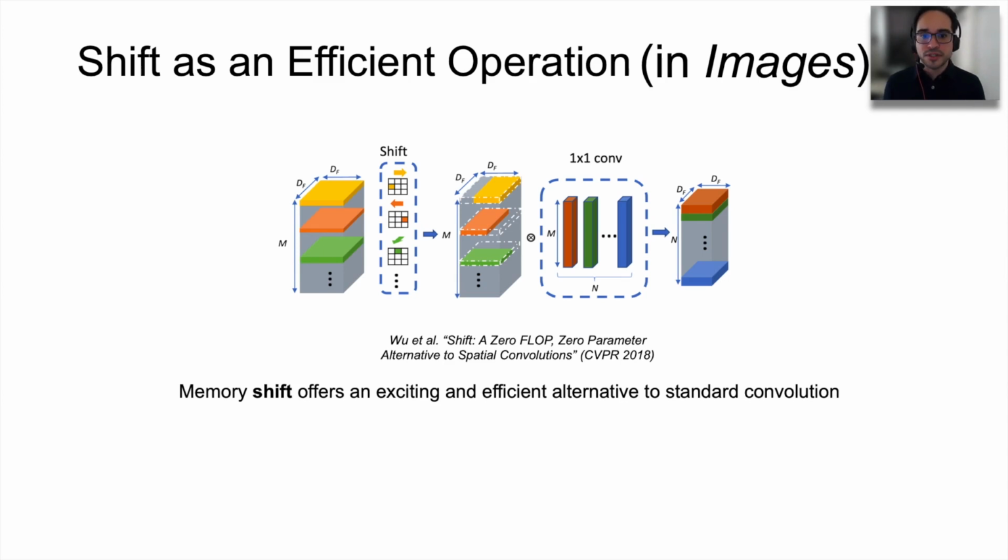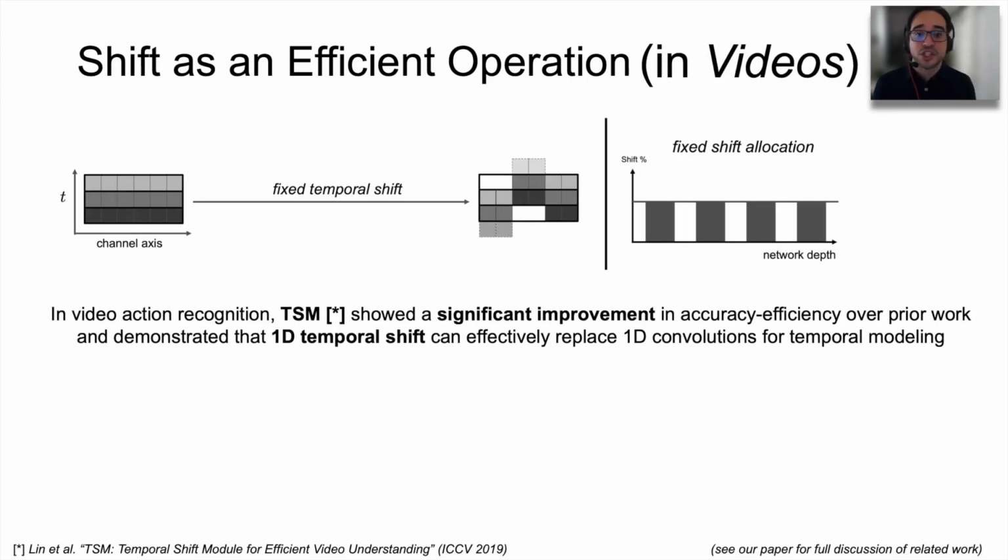And one of those alternatives is using memory shifts as the efficient operation. The core idea is to perform channel-wise memory shift operations and use point-wise convolutions to combine information across channels. The shift operation itself is effectively 0 flops and 0 parameters. And that's because the shifts can be merged into the point-wise convolution layer. In the world of video recognition, TSM has showed a significant improvement in accuracy and efficiency, and really showed that one-dimensional temporal shift can effectively replace the one-dimensional convolutions for temporal modeling.